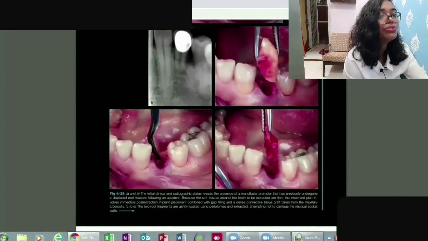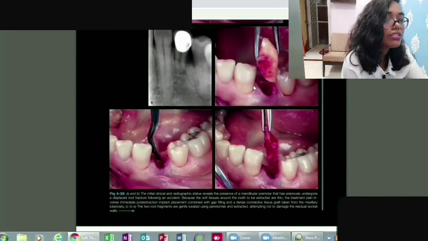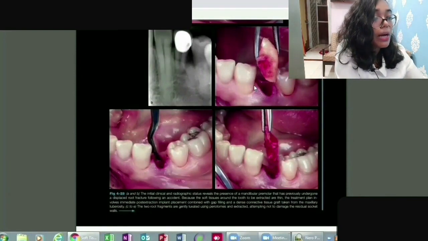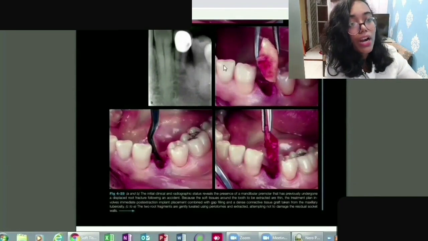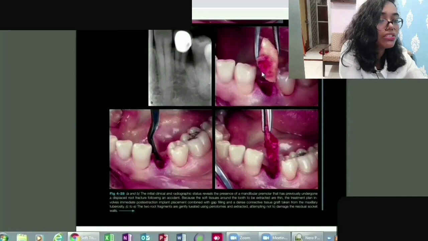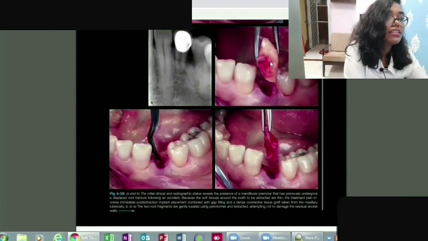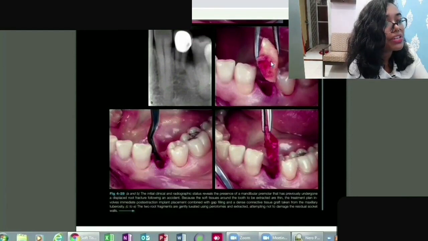So what do you understand from image B and image C? Just tell me in the comment section what you understood from these 2 images, B and C. What you can understand through this is that the first premolar is being extracted here.